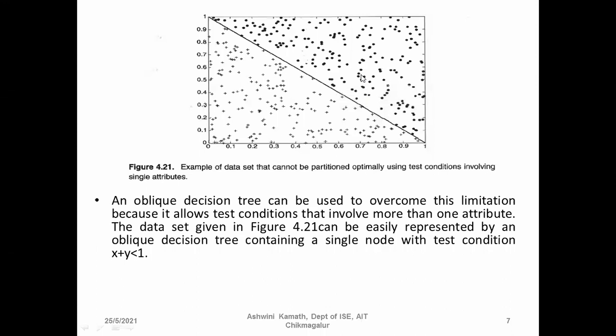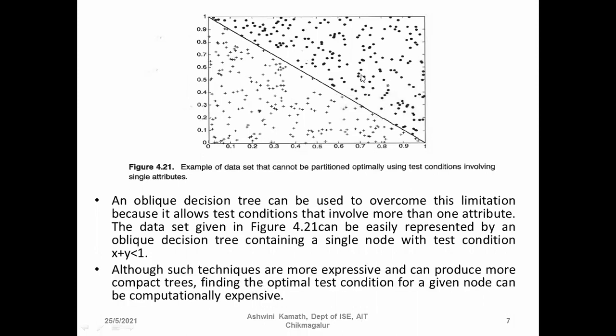The data set given in Figure 4.21 can be easily represented by an oblique decision tree containing a single node with the test condition, for example, x + y < 1. Both the attributes, x and y, are checked here. This is just an example.